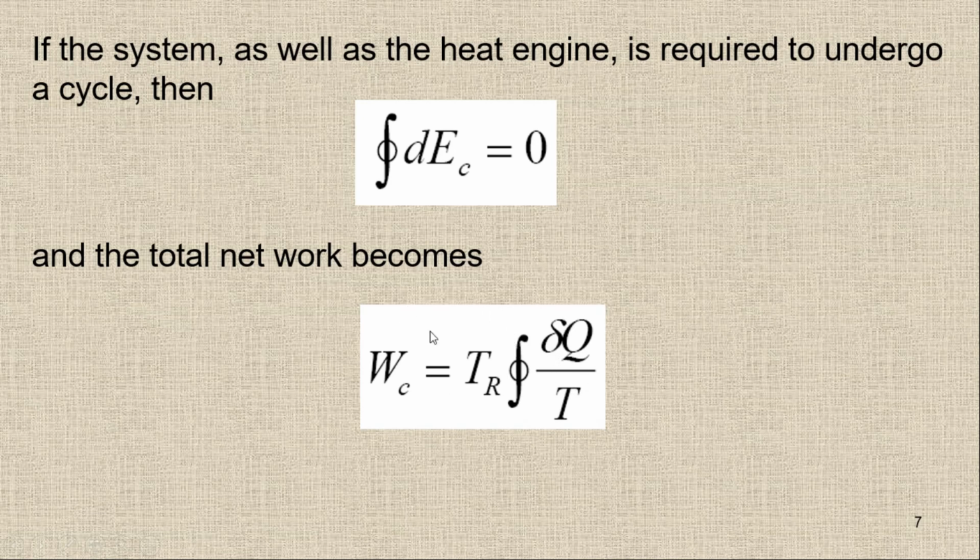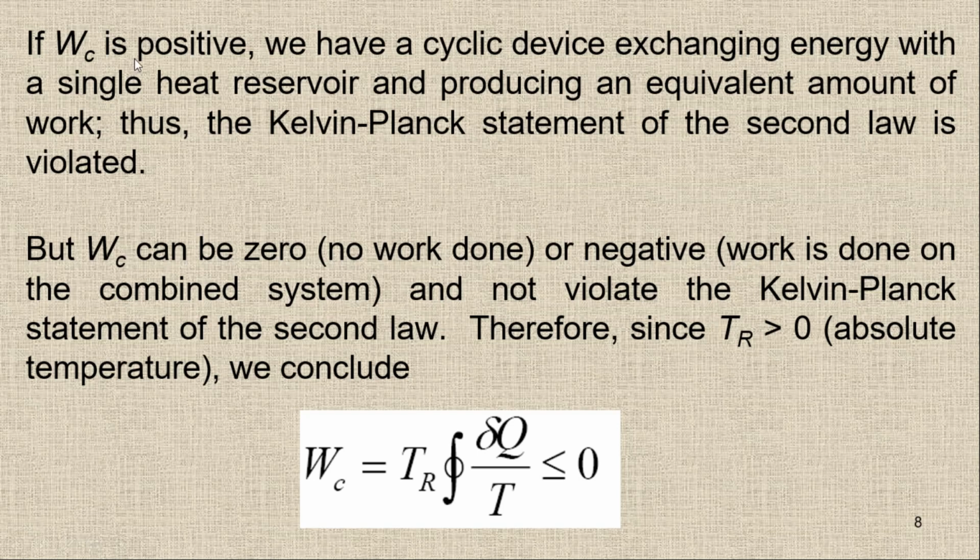So if we have this one, the question is whether this W is positive, negative, or the amount of work is 0. If WC is positive, we have a cyclic device which is exchanging energy with a single heat reservoir.